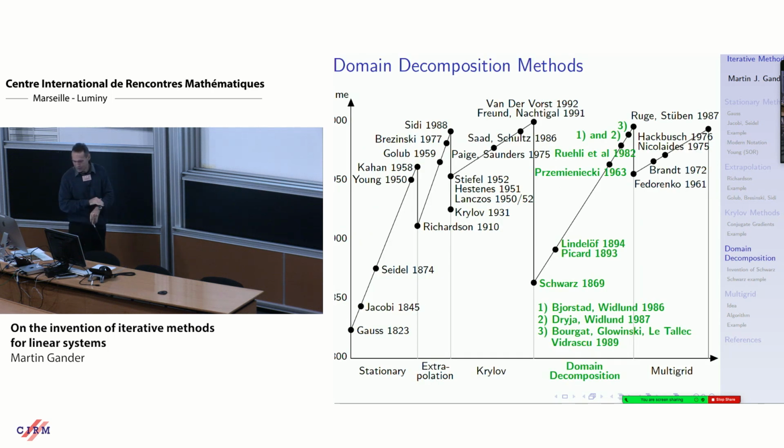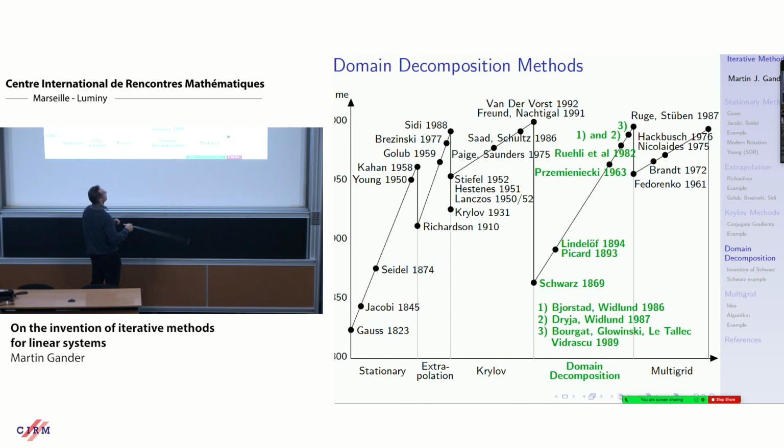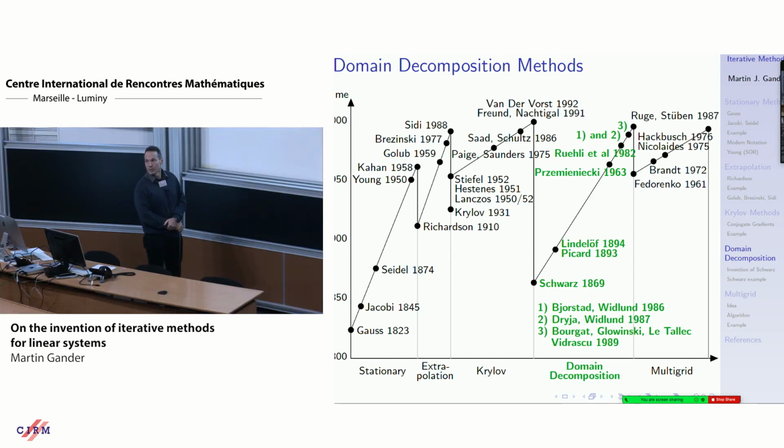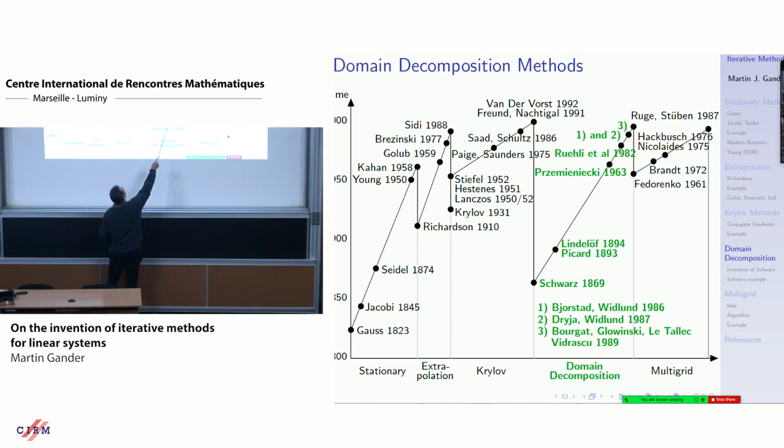So we go to the fourth mountain, the domain decomposition mountain. This is an area where I have done a lot of work. It's very close to my heart. I'm only going to show a small piece of this. It starts with Schwarz. We go way back to 1869. Then there would be contribution of Picard and Lindelöf.